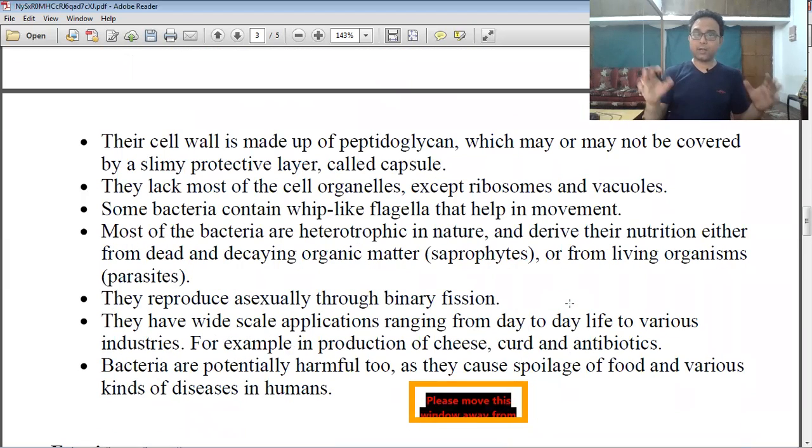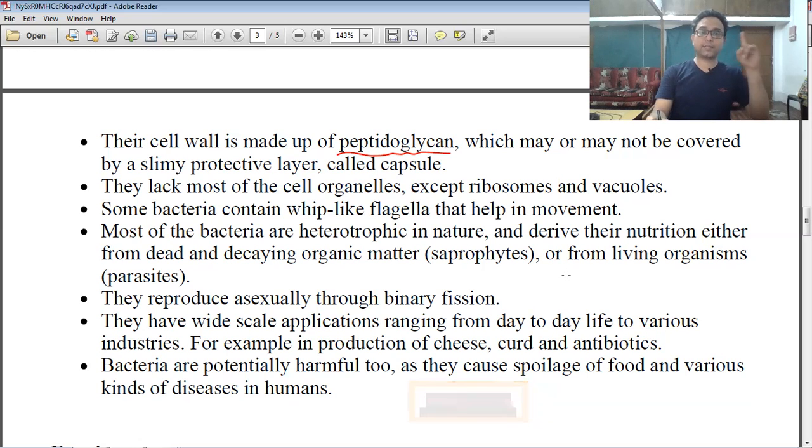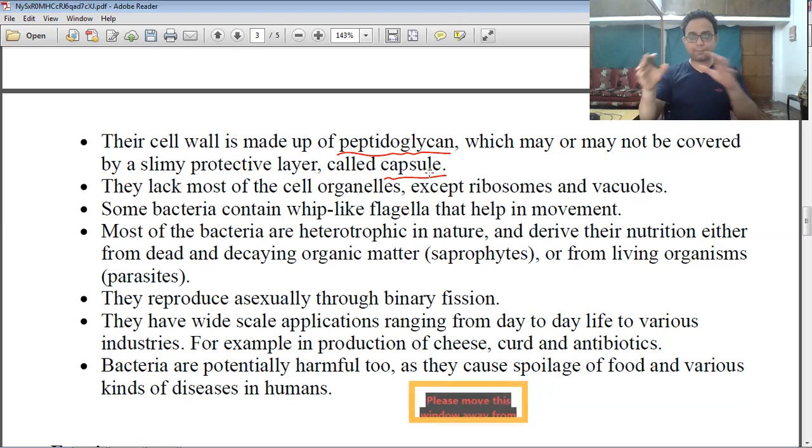You know, the cell wall of bacteria is made up of one important heteropolysaccharide, peptidoglycan. So what is the chemical composition of the bacterial cell wall? It is peptidoglycan, which may or may not be covered by a slimy protective layer, the capsule. So some bacteria have a capsule on the outer surface and some do not.